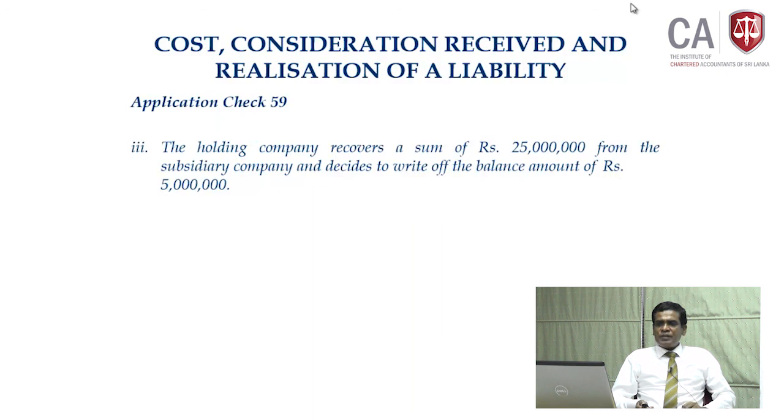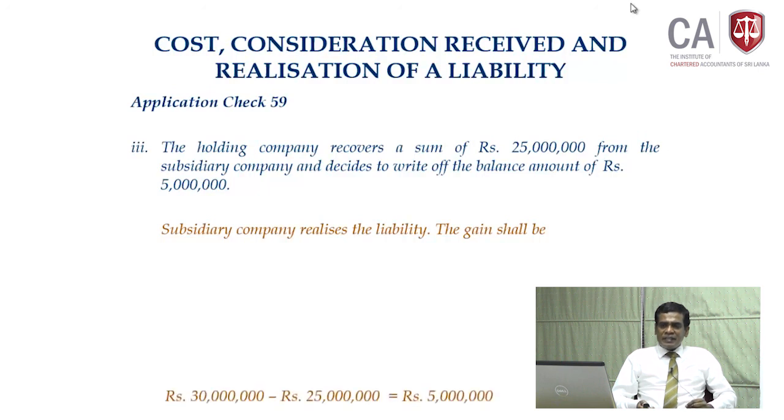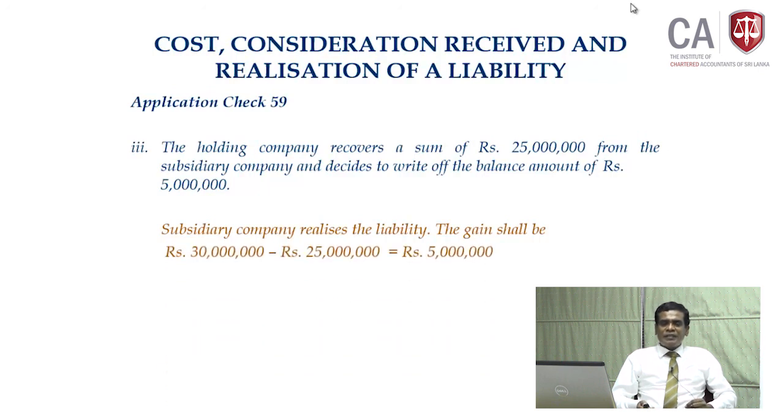In the third situation, the holding company recovers only 25 million out of 30 million rupees and agrees to write off the balance 5 million rupees. Again the liability is realized. The consideration received, the borrowed money, is 30 million rupees, less the cost of realizing the liability, where we paid only 25 million. The 5 million is my gain. So, in the books of accounts also there will be a profit of 5 million. From a tax point of view also you have a gain of 5 million rupees, right.